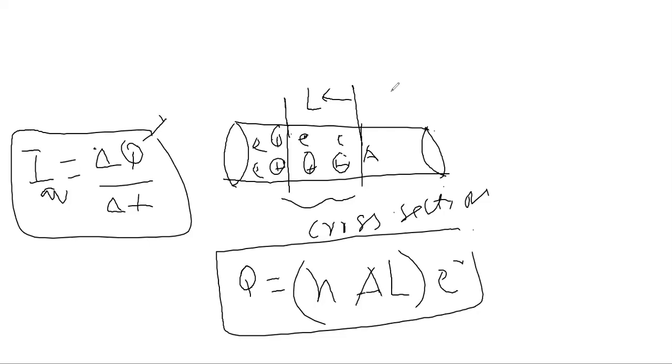We are calculating charges. How many charges are flowing across a piece of conductor? We have a piece of conductor that we are microscopically observing. How many charges will be inside it? There will be n charges, a lot of charges inside this piece.